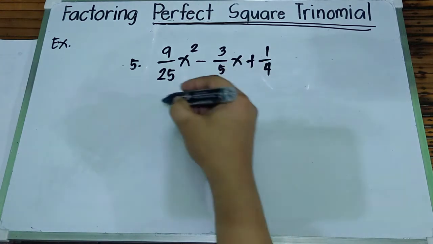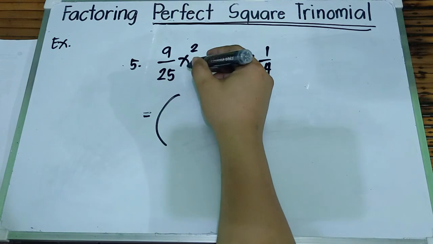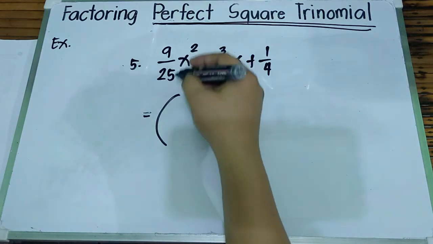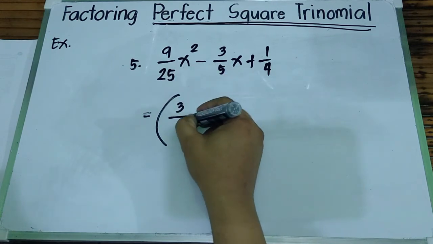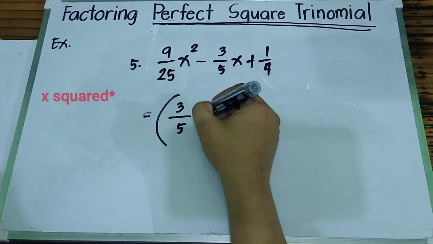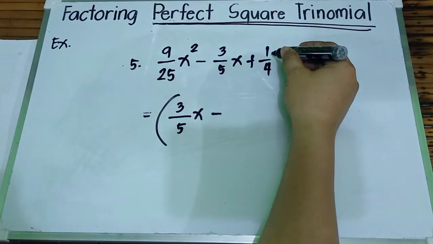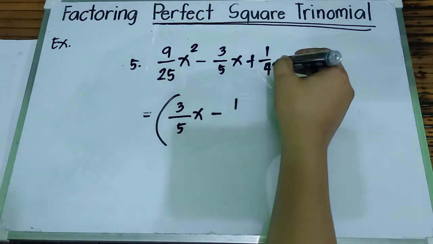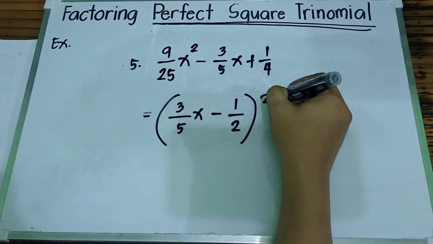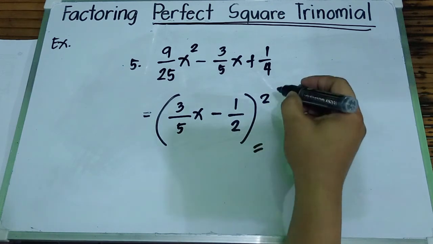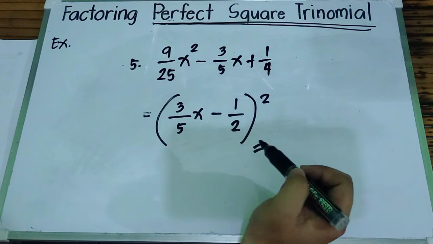So, to factor this, factor natin yan. Square root ng 9 over 25x squared. Square root ng 9, that is 3, over square root of 25, that is 5. Square root ng x ay x. Minus, square root ng 1, that is 1. Square root ng 4, that is 2. And then, lagyan natin ng square. And this would be our final answer. Square of 3 over 5x minus 1/2.